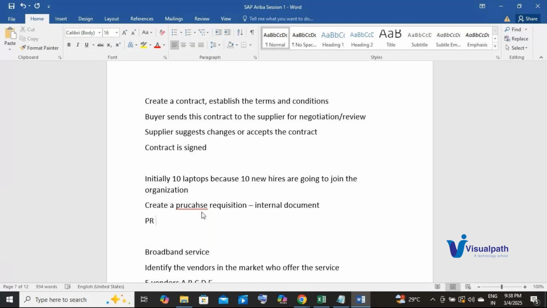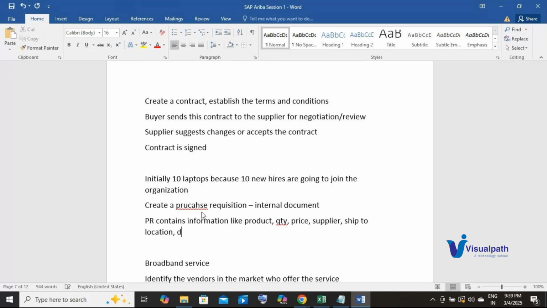A PR contains information like the product, quantity, price, supplier, ship to location, delivery date, etc.